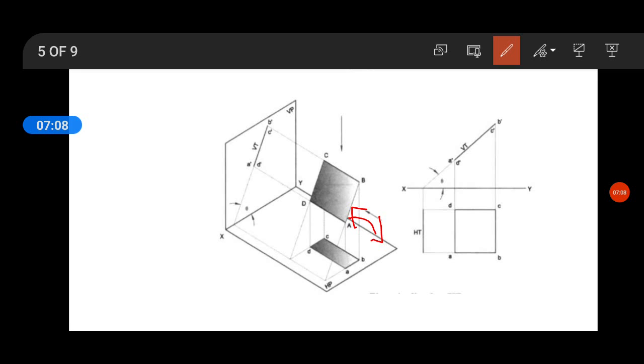I believe you already know about the true shape and apparent shape in the projection of lines. This is very important: what is true shape and what is apparent shape, or apparent length or true length. So the true shape you cannot see in the first position, that is, you can see here.